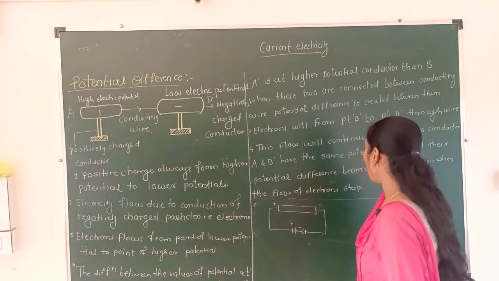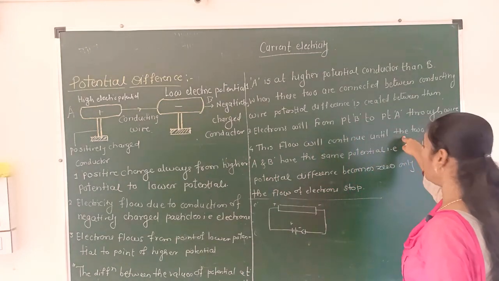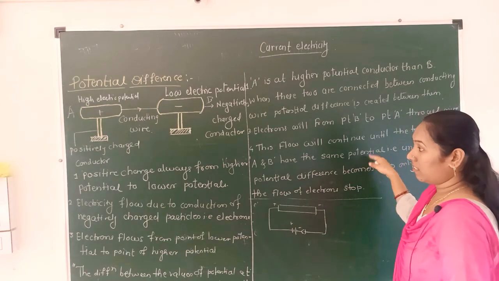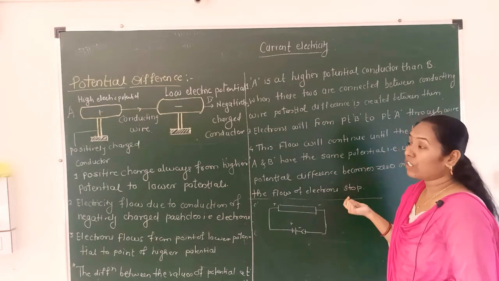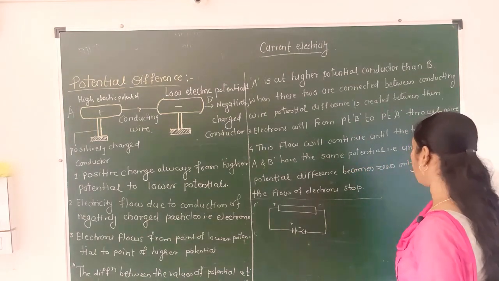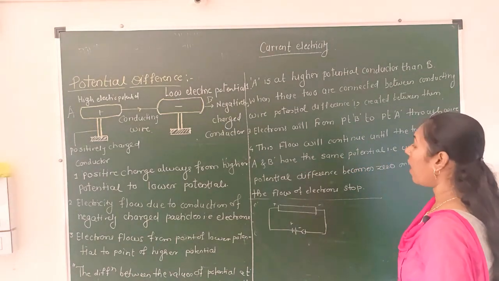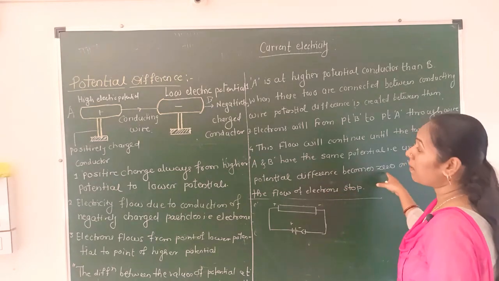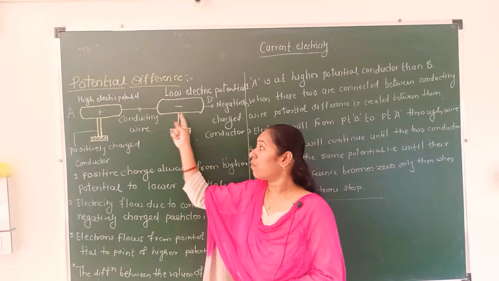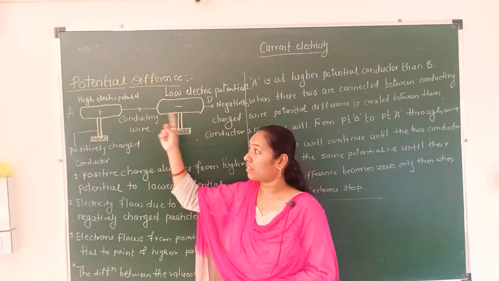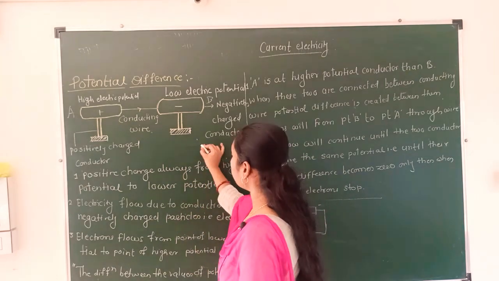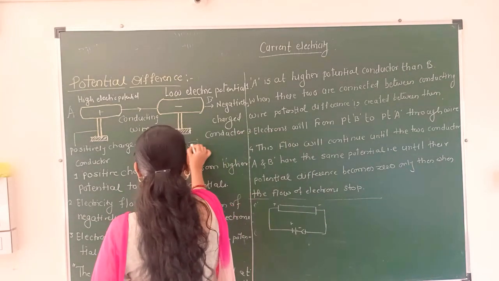See, this flow will continue until the two conductors A and B have the same potential. That is, until their potential difference becomes 0. When the potential difference becomes 0, the flow of electrons stops, and the positive end changes to a negative end.